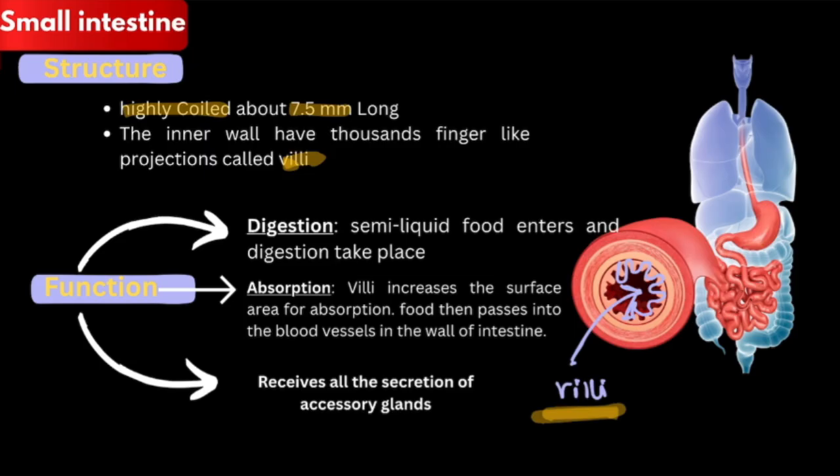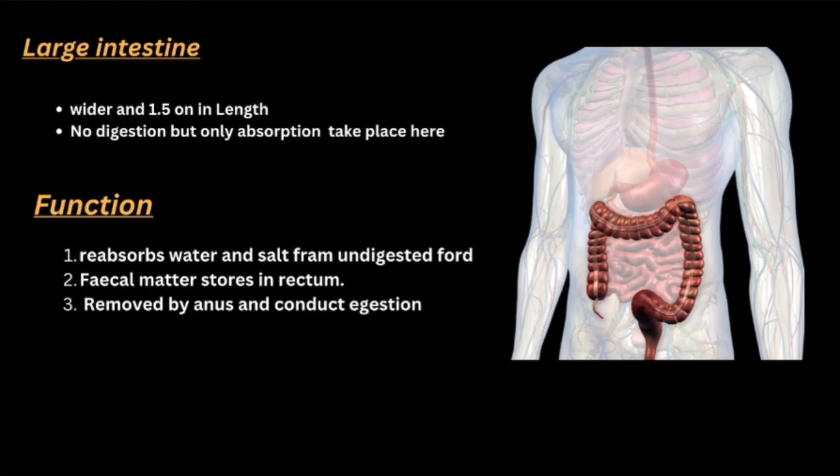Now the undigested part that is left over will go to the large intestine. The large intestine is 1.5 m long and it is wider than the small intestine. Okay. Now no digestion takes place here, only absorption. Absorption of what? It absorbs only water and salt from the undigested food.